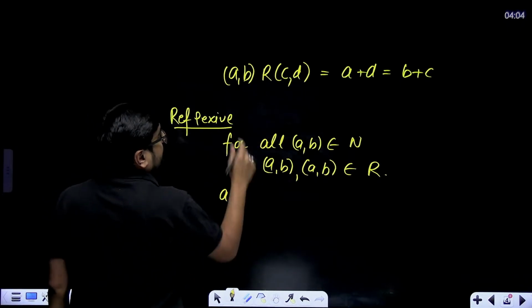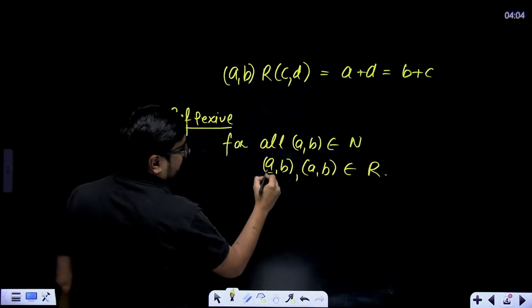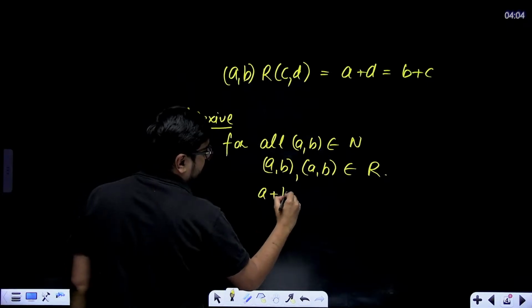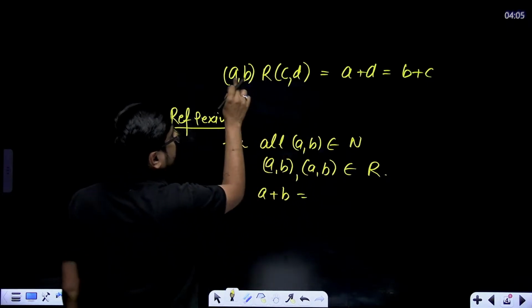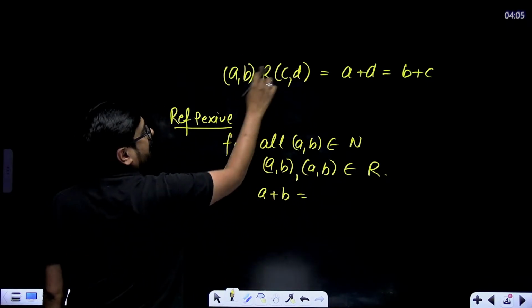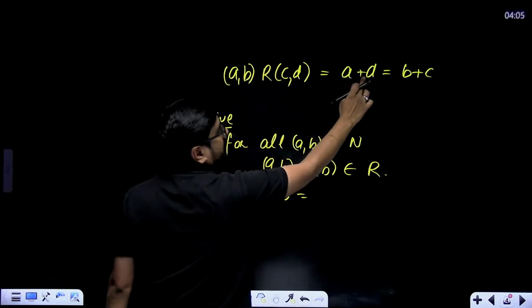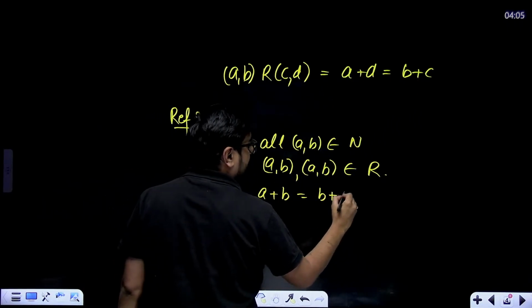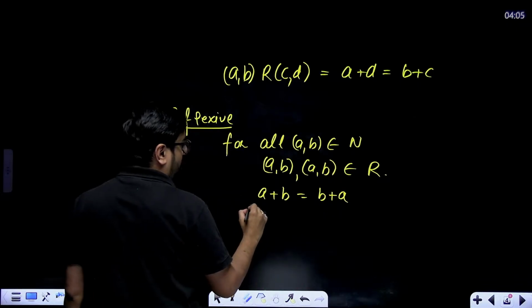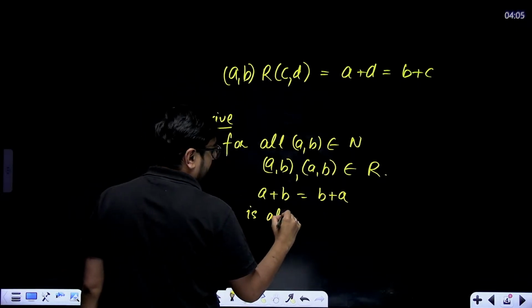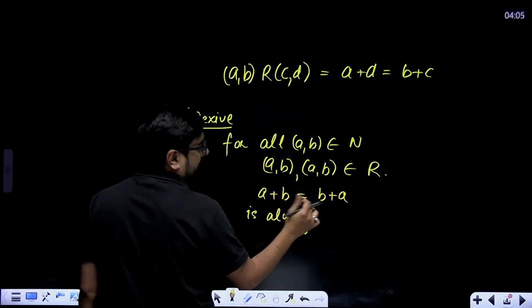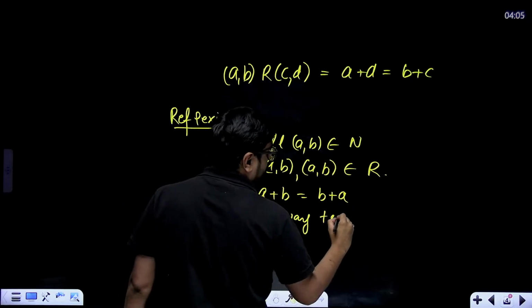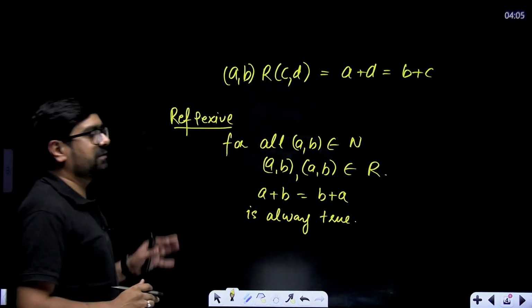We know that a comma b means what? a plus b will be equal to b plus a. What is it saying? This one, inner one from outer one. Now inner one from outer one: a plus d equal to b plus c. So a plus b equal to b plus a is always true, for all a comma b belonging to R. Hence the relation is reflexive.